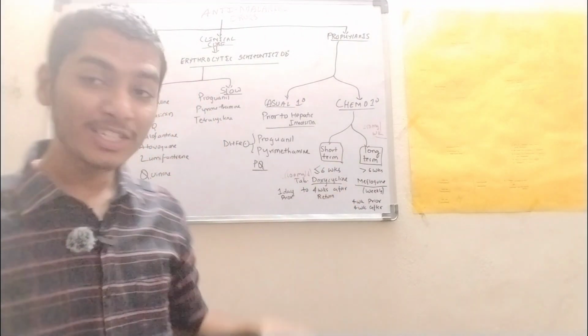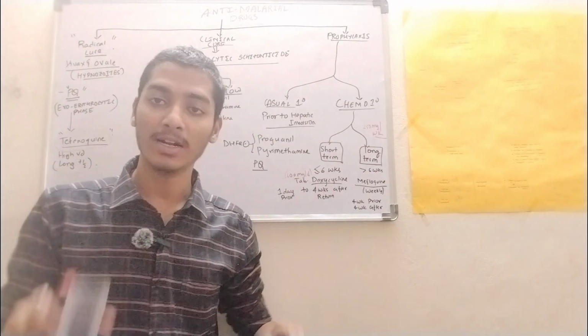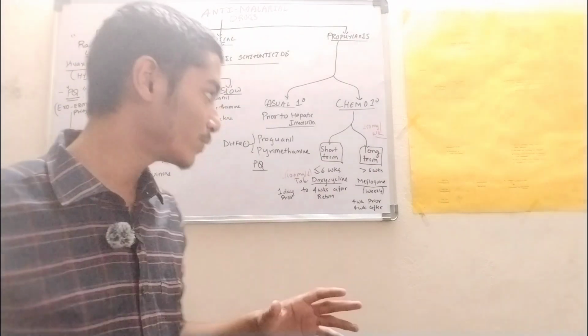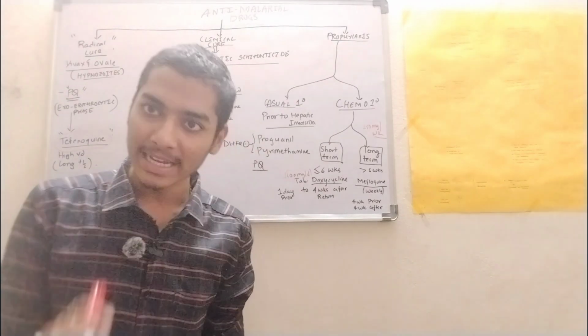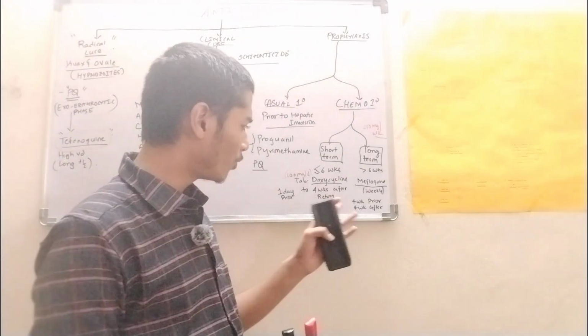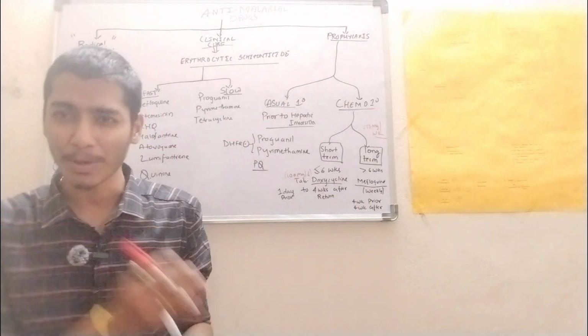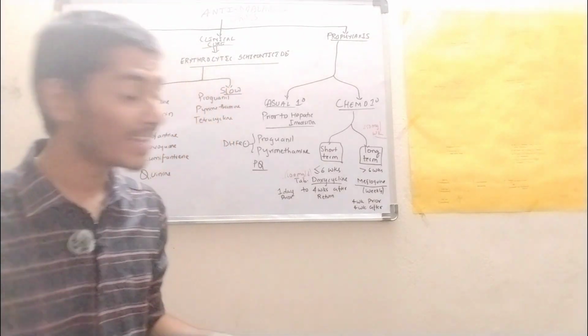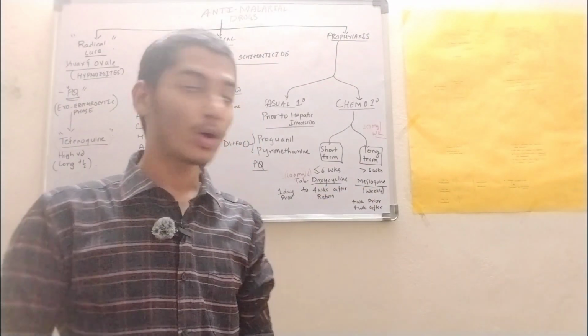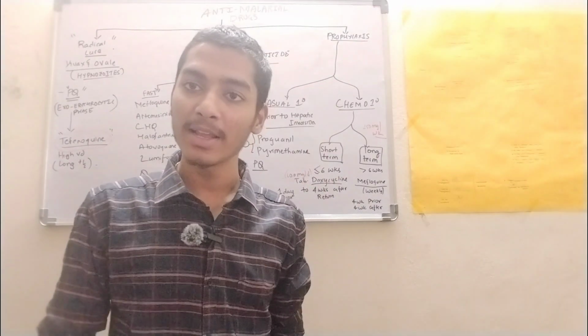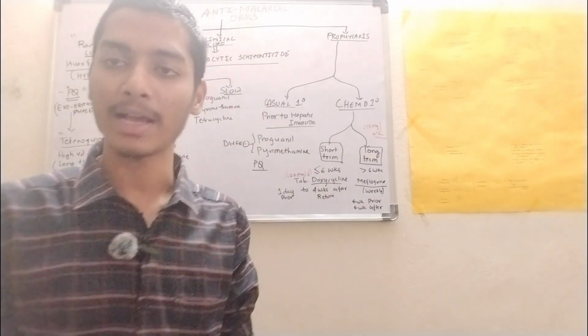If the duration extends more than 6 weeks, then we go with mefloquine, which is given weekly, that is 4 weeks prior up to 4 weeks after returning from the endemic area. Okay, so this is 250 milligrams per week we will take, right?